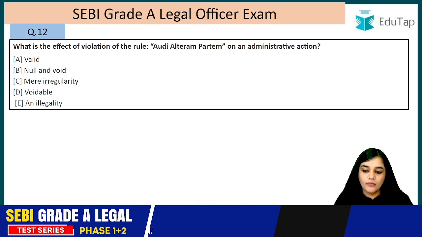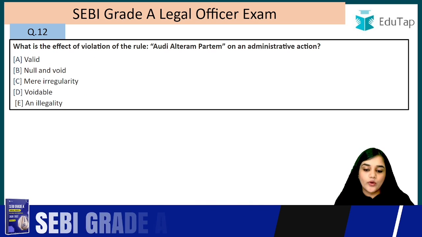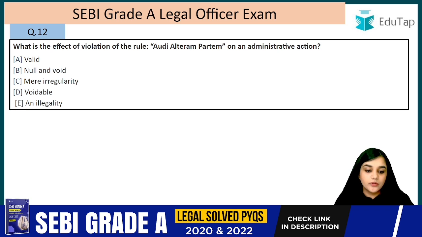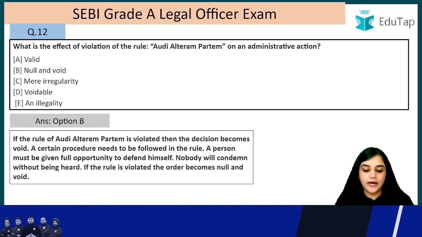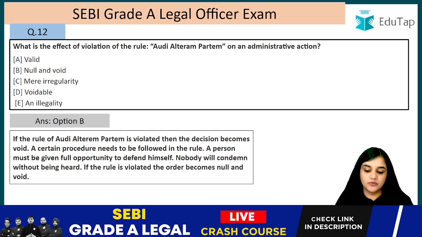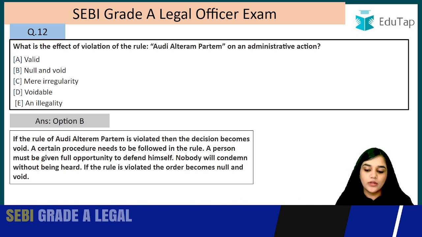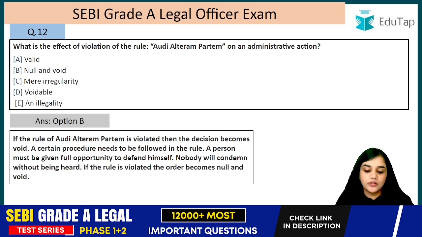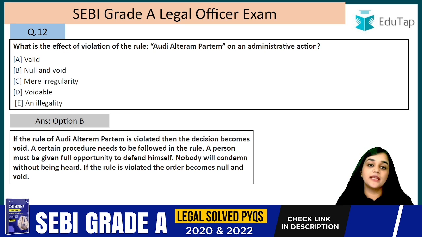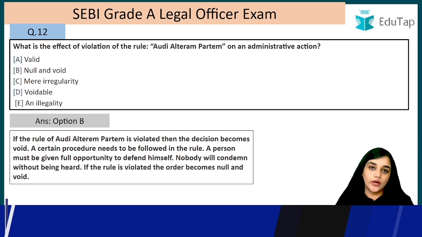Question number 12. What is the effect of violation of the rule Audi Alteram Partem on an administrative action? So the answer is it will be declared as null and void, right? If the rule of Audi Alteram Partem is violated, then the decision becomes void. A certain procedure needs to be followed in a rule. A person must be given full opportunity to defend himself. Nobody will be condemned without being heard. If the rule is violated, an order becomes null and void. So if the party is not given a fair hearing, then in that case the decision will be null and void, right?